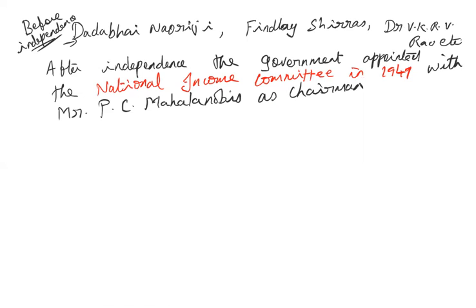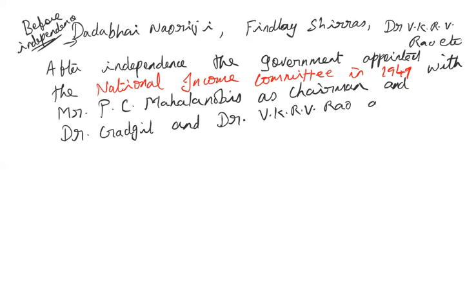For information, P.C. Mahalanobis was the architect of Indian 5-year plans. As the chairman, and two other members, Dr. Gadgil and Dr. V.K.R.V. Rao, as members of the committee.